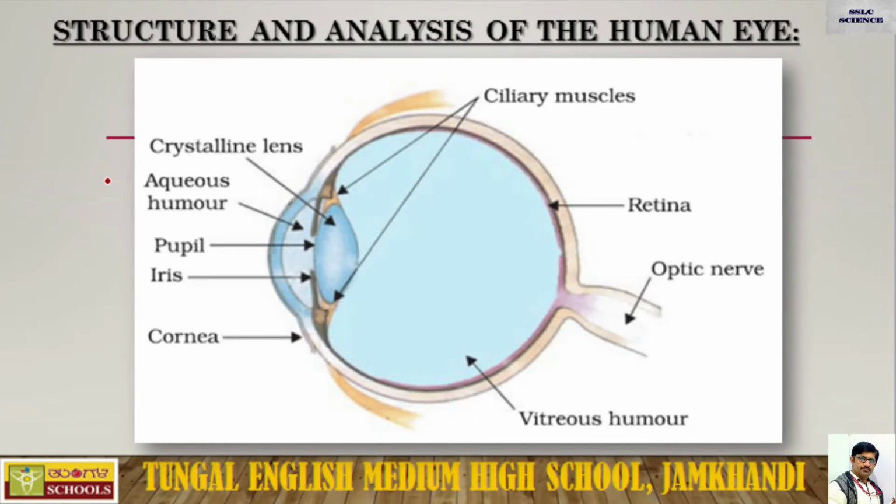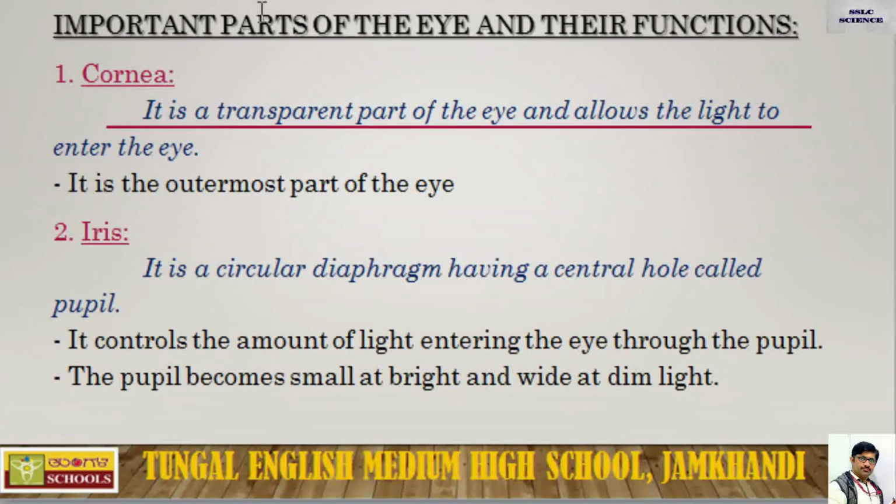Let us understand the structure of the human eye. This is the picture showing the human eye and its important parts. The first important part of the eye is the cornea.